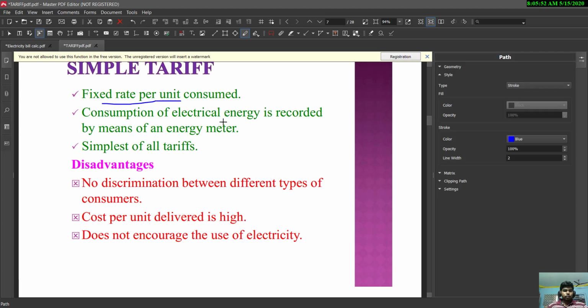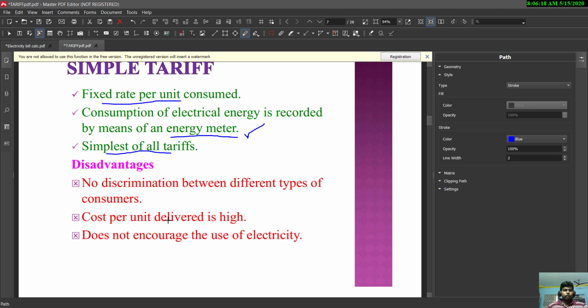Here the consumption of electrical energy is recorded by means of an energy meter. Based on the reading or the usage shown in the energy meter, the rate will be allotted, and it is the simplest of all tariffs. That is a simple way of fixing a tariff amount, and it has some disadvantages, that is drawbacks.